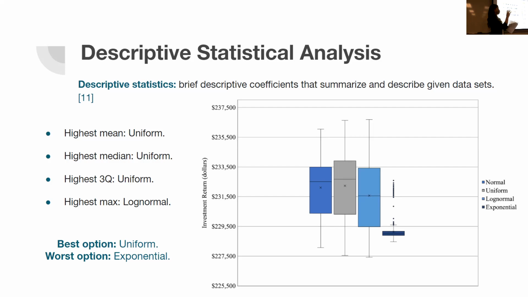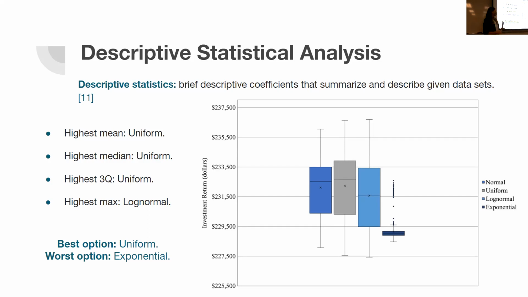The line inside the box represents the median. The ends, those are the whiskers. The ones above there are the maximums, and the ones below there are the minimums. And as you can see in the exponential program, there are a bunch of dots. Those represent outliers, and you can only see them in the exponentially distributed program.